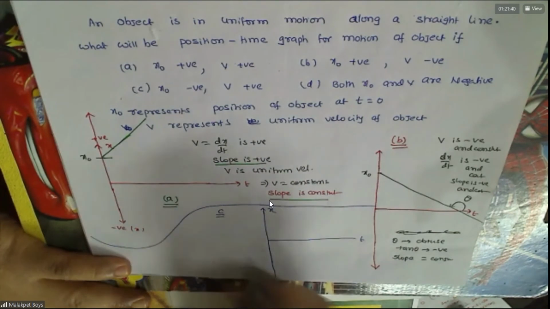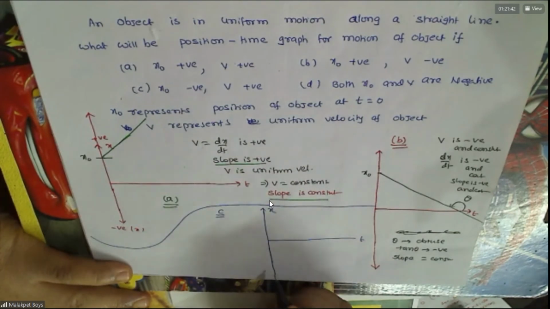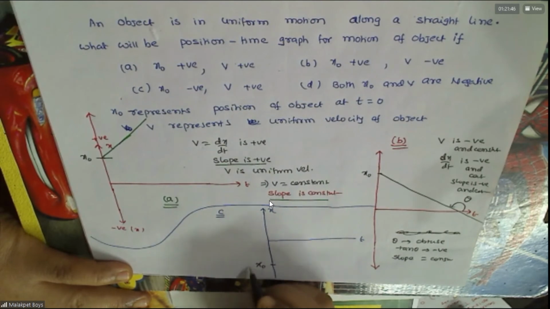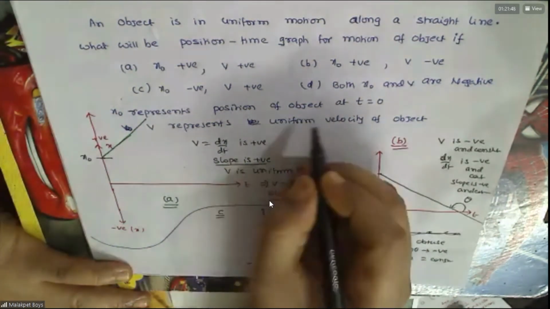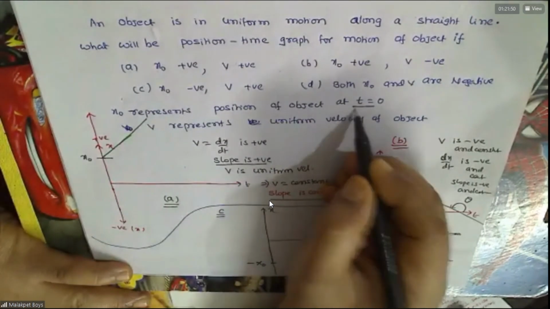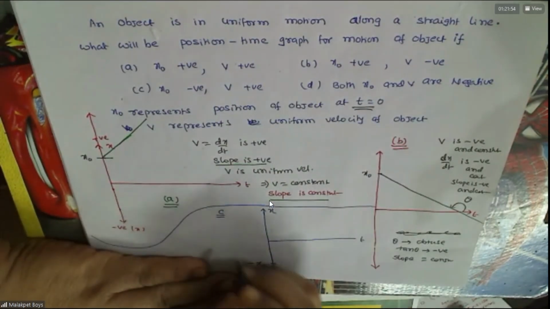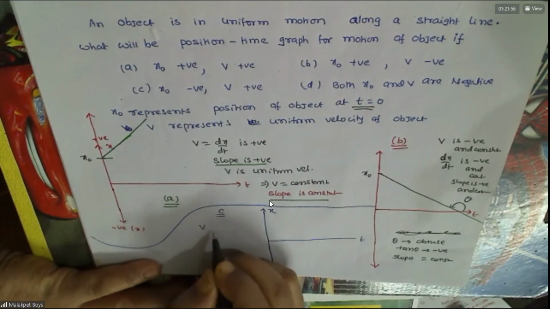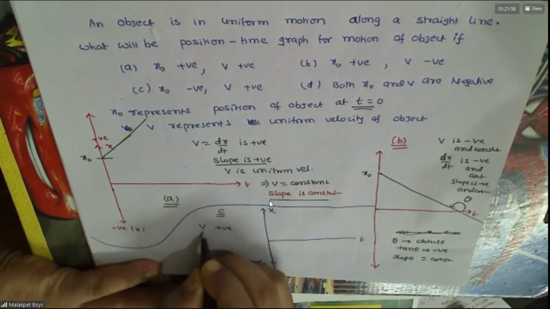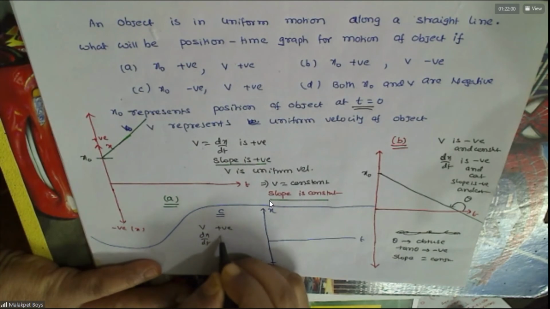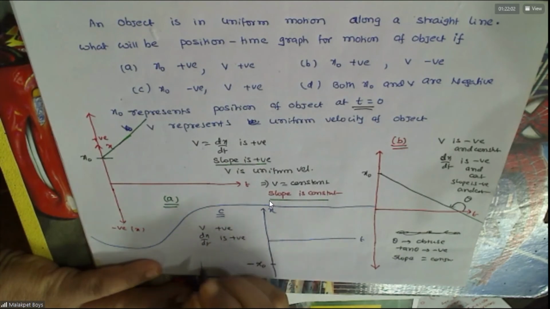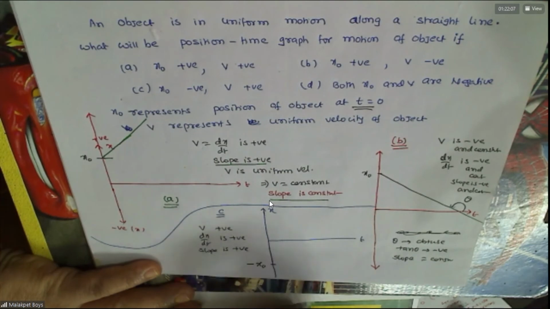What is the third one? X naught is negative. Means at t equals to 0, this is x naught. X naught is the position at t equals 0, that is negative. V is positive. V is positive means dx by dt is positive. That means slope is positive.